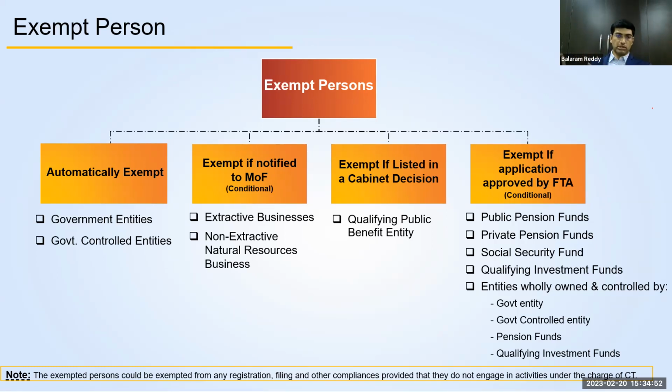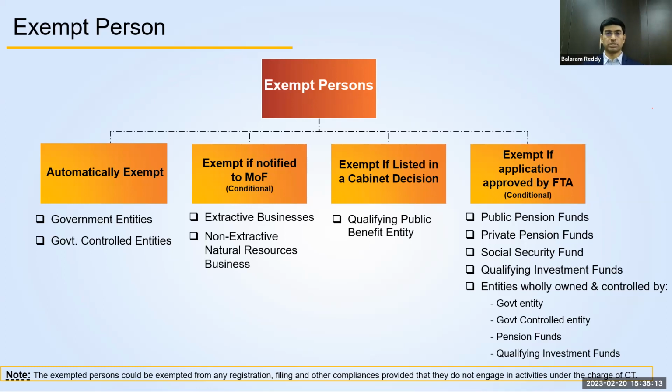That should be treated as an independent business, and accounts and books of accounts will be maintained separately for them. And further compliances of corporate taxes should be adhered to for that particular business. So this is with respect to the government entities and government controlled entities. They by default will be considered as exempt persons.